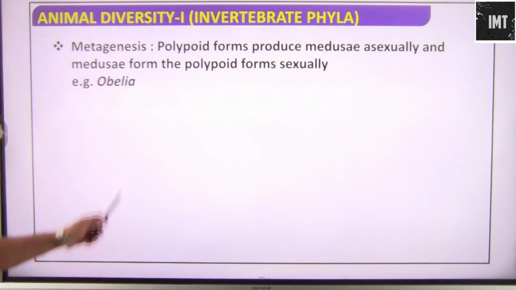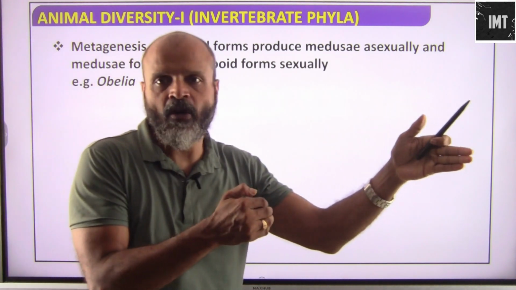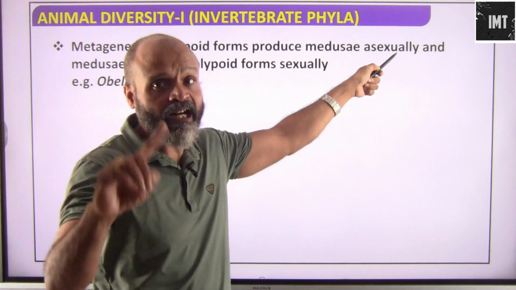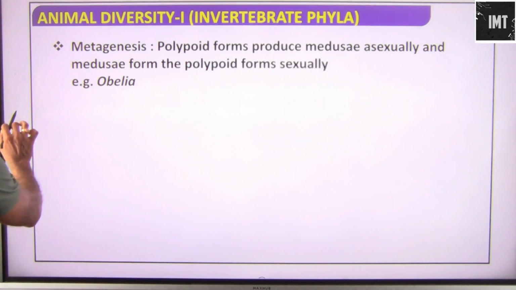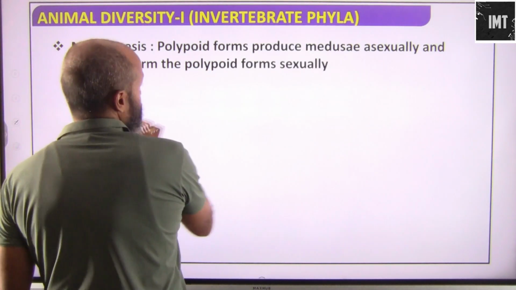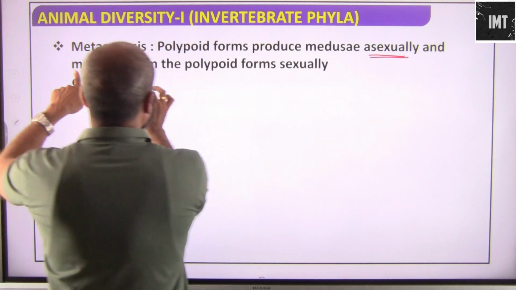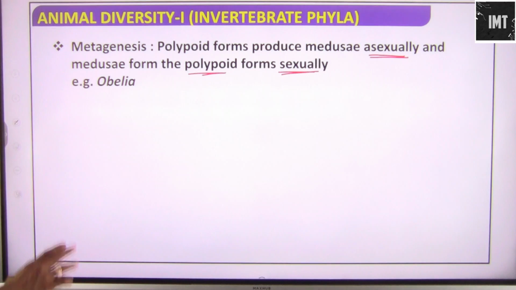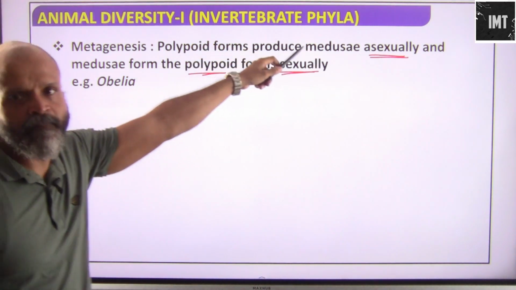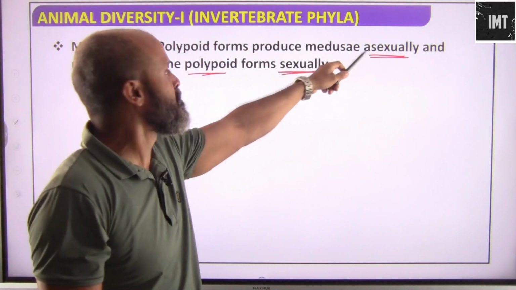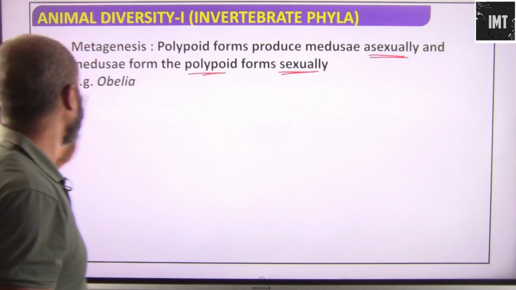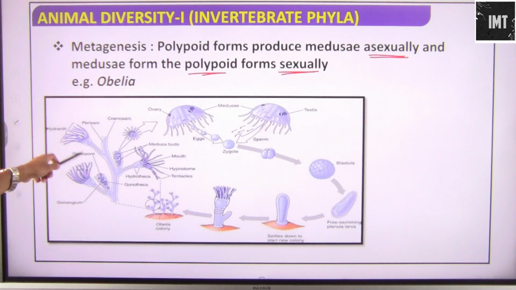Very important, people: metagenesis is two formats of genetic evolution. Polypoids will produce medusae asexually. This is asexual reproduction, and medusae form the polypoid sexually. So the polypoid first forms medusae asexually, and medusae form the polypoid sexually. An example is Obelia.